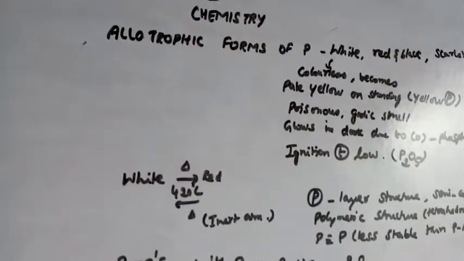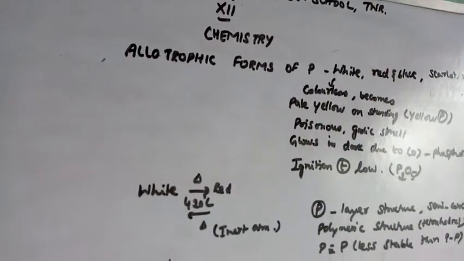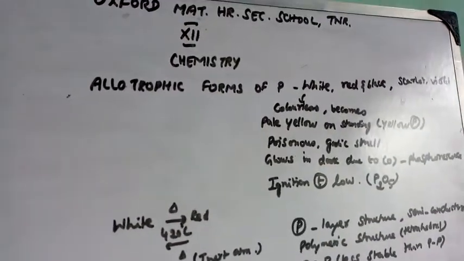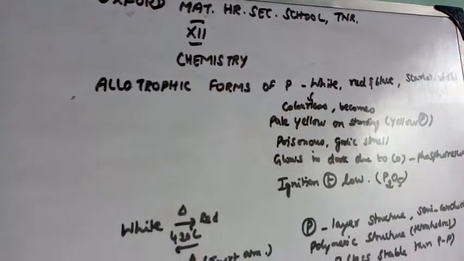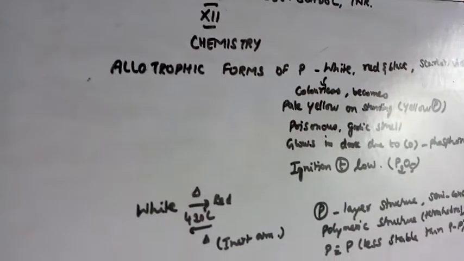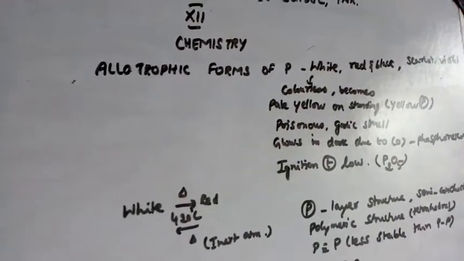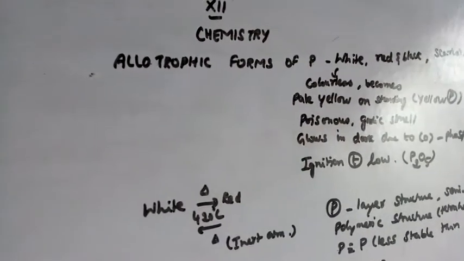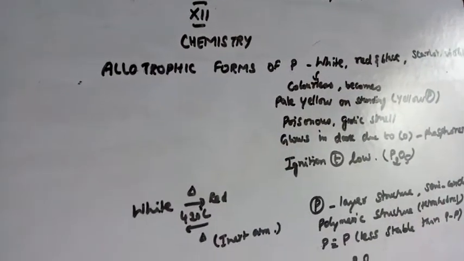Moreover, it will glow in the dark due to the oxidation of this phosphorus. That is very important. That property is what we call phosphorescence. So, what is phosphorescence? White phosphorus glowing in the dark due to its oxidation.